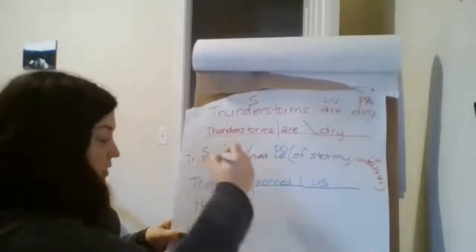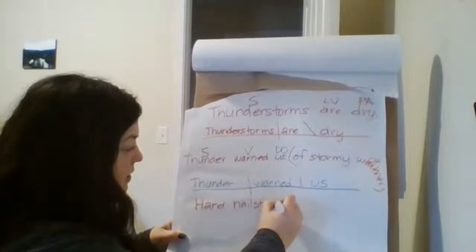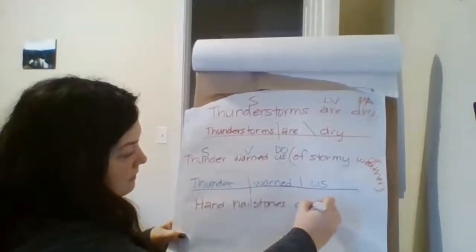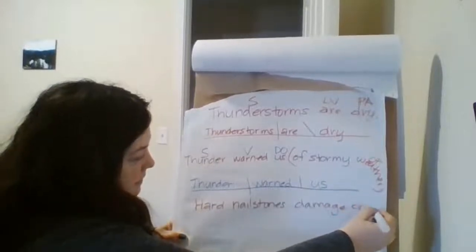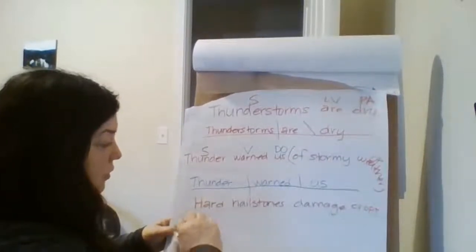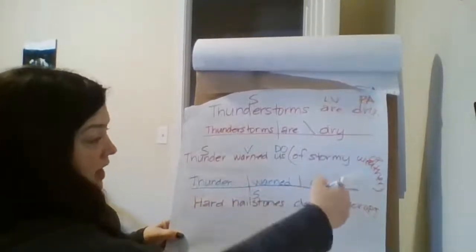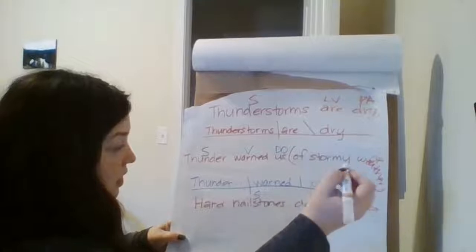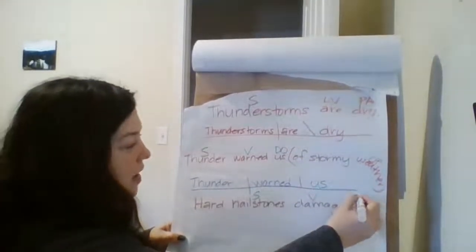Hard hailstones damage crops. Okay, so let's label. Here's our subject, the hailstones. Damage is our verb, and crops are DO.